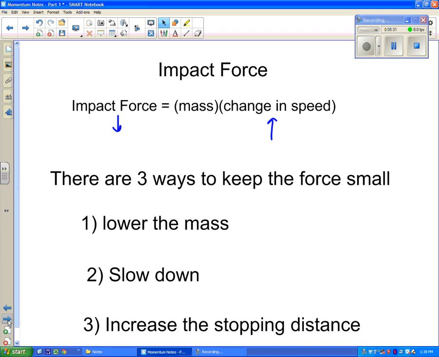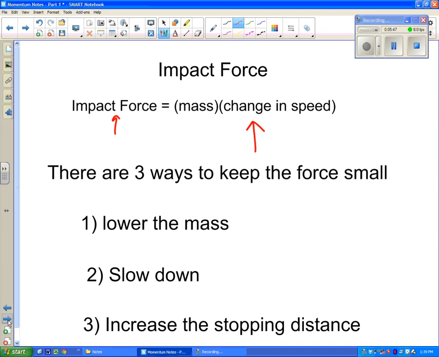And of course, if we want to increase this impact force, we either need to increase the mass or increase the speed, or decrease the stopping distance. That way if it hits like a brick wall or the cabinets in my room, the egg would break immediately.